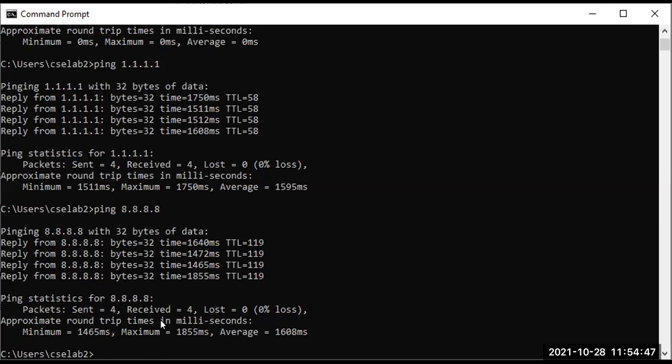Sent and received packets are 4, so we can see there is no loss, but the time it is taking is much. So we can say our network is proper, no issue on the network, but the speed is a little bit delayed because the time taken is high. The connection is unstable or a little bit slow, so that's why it is taking much time. Otherwise, pinging Google does not take much time. The speed is delayed here, the bandwidth is very low.